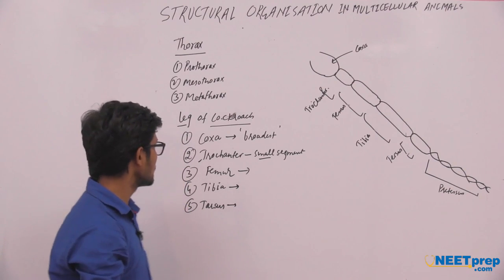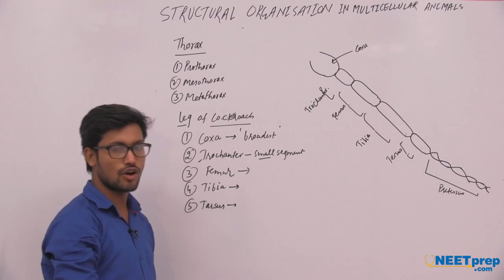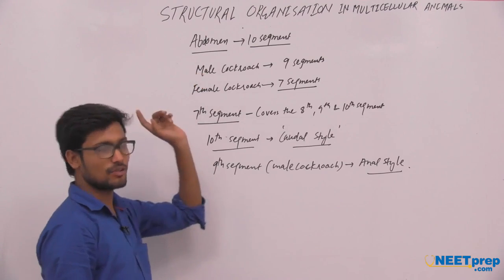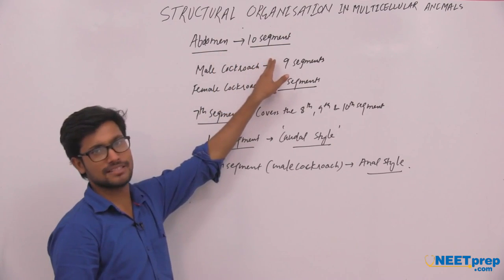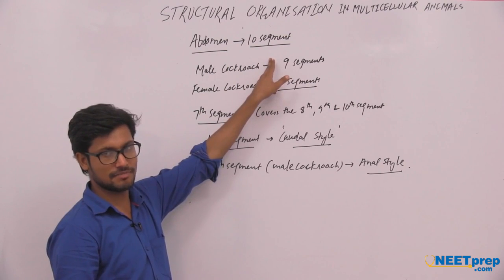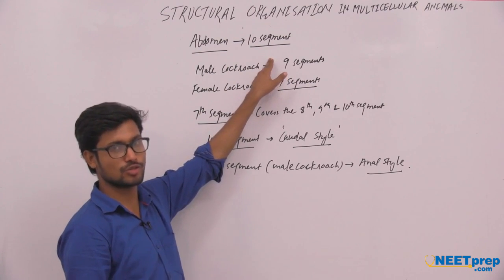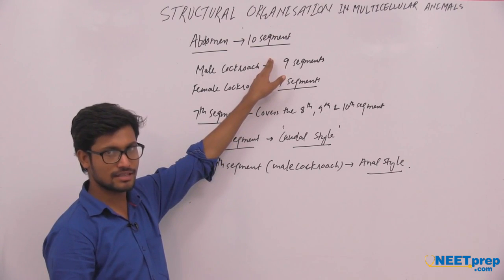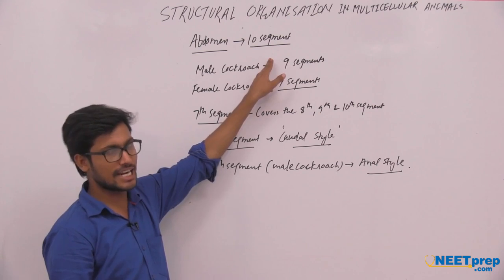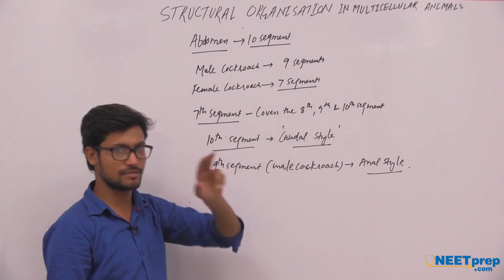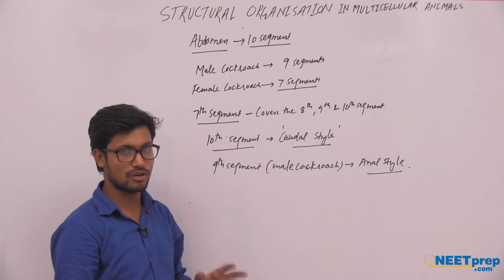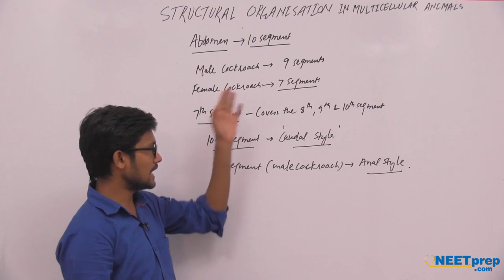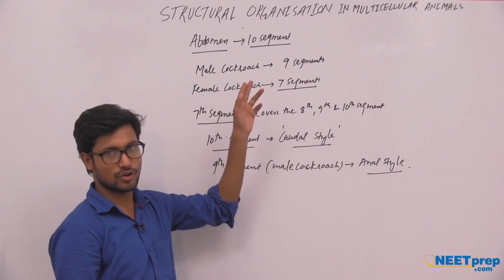Now the next topic is the abdomen region of the cockroach. Now I am going to discuss the abdomen region. The abdomen region has 10 major segments. The overall number of segments in the cockroach body is 14. One segment is the head region, 3 segments are prothorax, mesothorax and metathorax. Besides that, the 10 segments are present in the abdomen region of the cockroach.